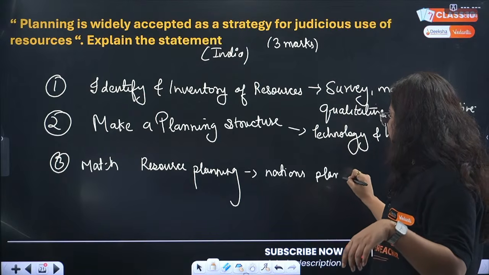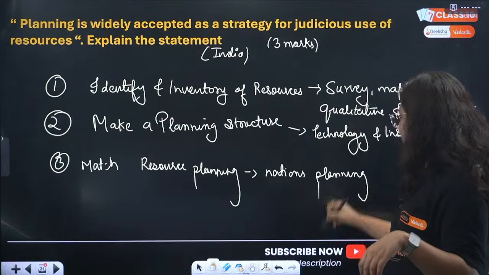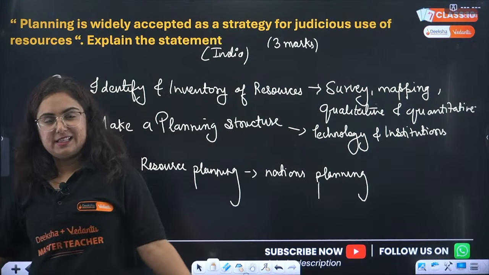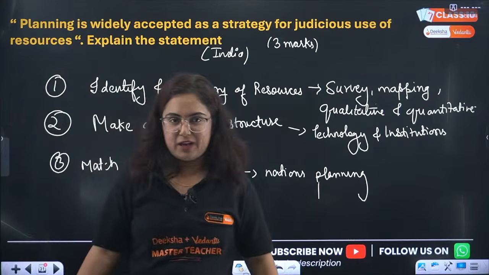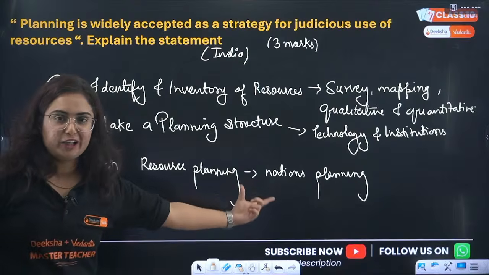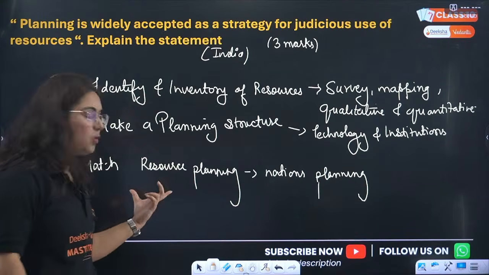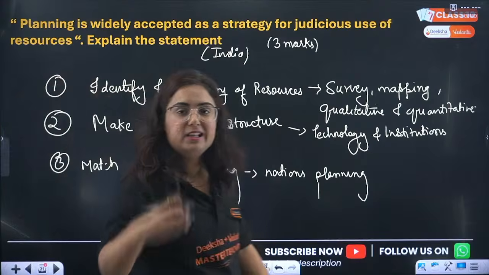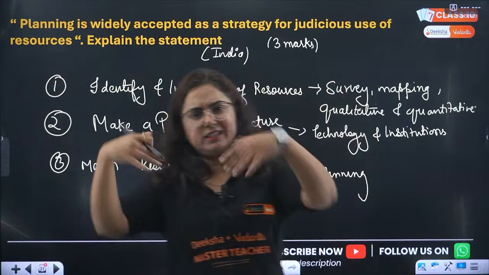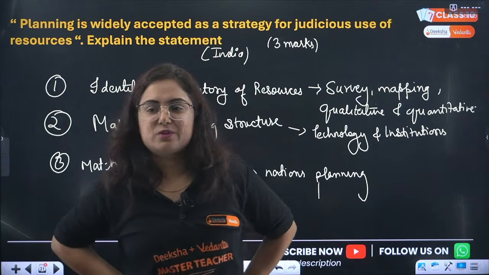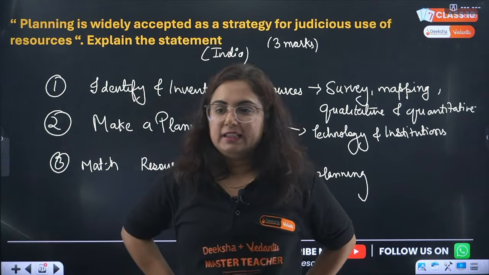Why is it important? Now you are planning your class 10 preparation in a manner that it ends after 2 years. Will NCERT, will the CBSE wait for you to complete your syllabus? No. So you have to plan according to the annual exam. Similarly, resources need to be planned for the nation. Like in the Chota Nagpur belt, there is a lot of iron available. Do you think that they will use it outright? They will not think about others? No. So it is well planned and distributed. These are the 3 points.